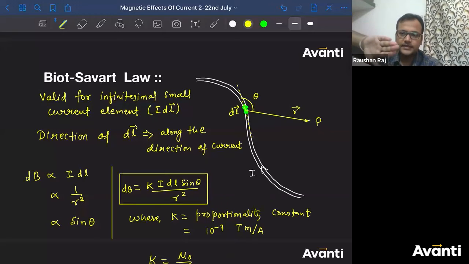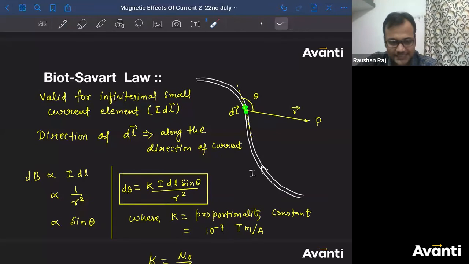So DL and the palm should be in this direction. So now the thumb will give you the direction of B vector. So at point P, because of this dl element, magnetic field will be into the plane. All right, समझ में आया सबको?